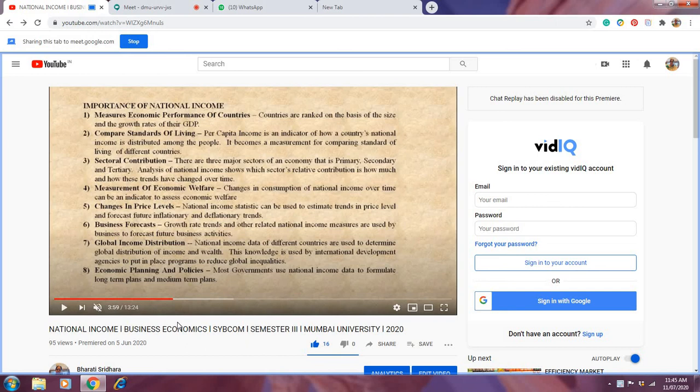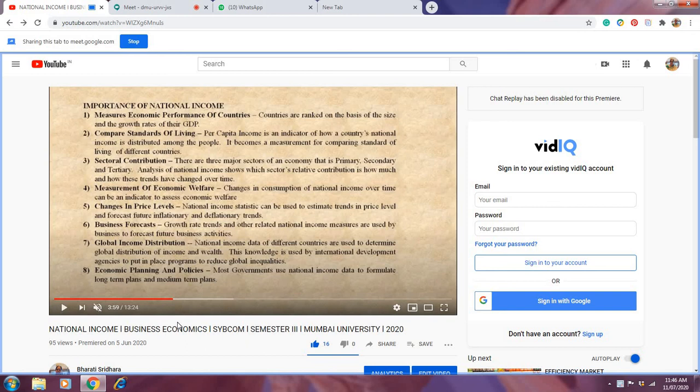So there are no two options on whether it is important or not. It is important. Knowing national income is very, very important, and all the 8 points I discussed with you: it measures the performance of the country, it measures the standard of living, it gives information about sectoral distribution, it measures even the economic welfare, it shows whether there is inflation or deflation, then a person can forecast about the business, and the global income distribution, whether there is inequality or not, all those things.